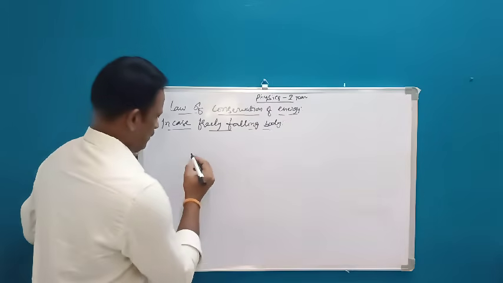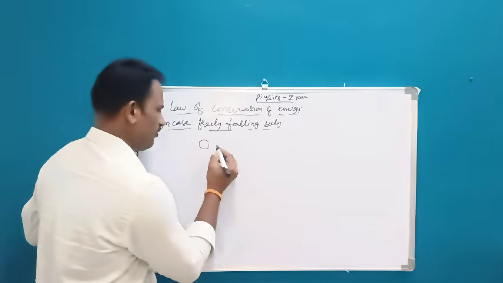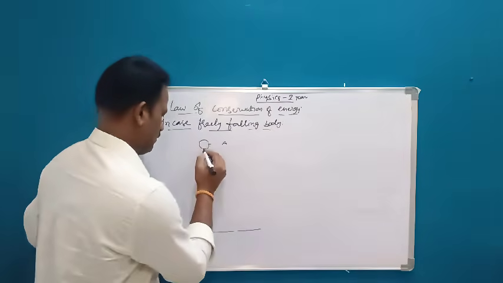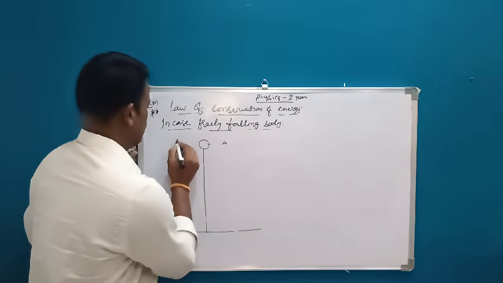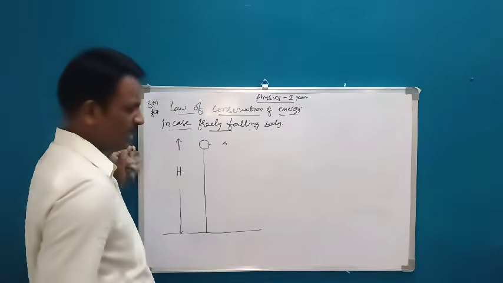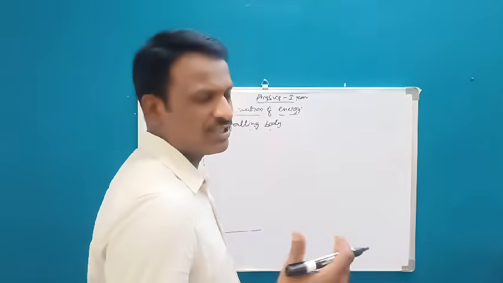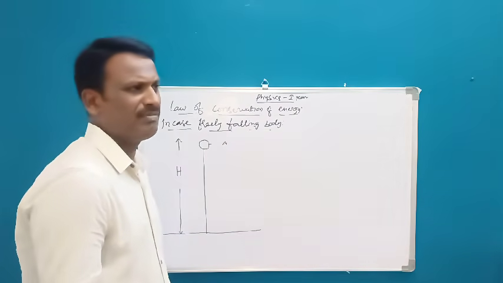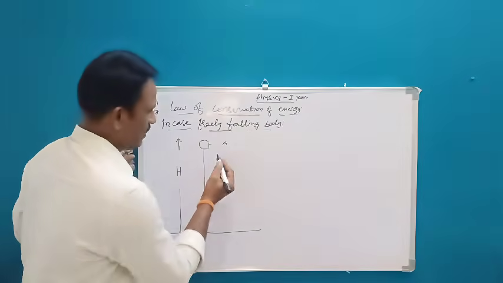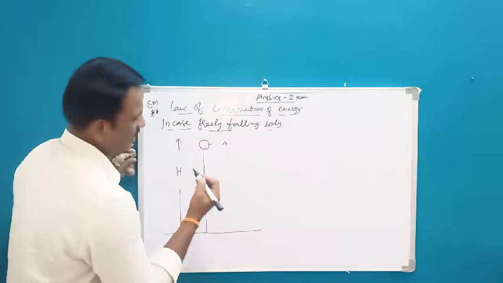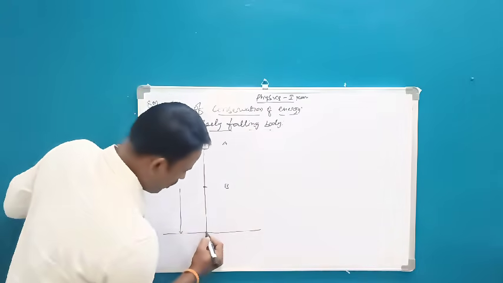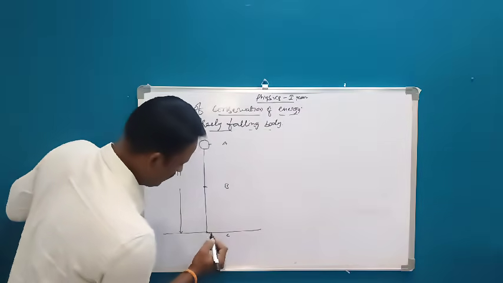Assume that there is one particular object or a ball at point A at a certain height from the base. Assume that this point is at a height of capital H. In some books they take capital H and small h, so there is a chance of confusion. To avoid that, I am taking point A at height h, another point somewhere here, point B, and point C on the ground.